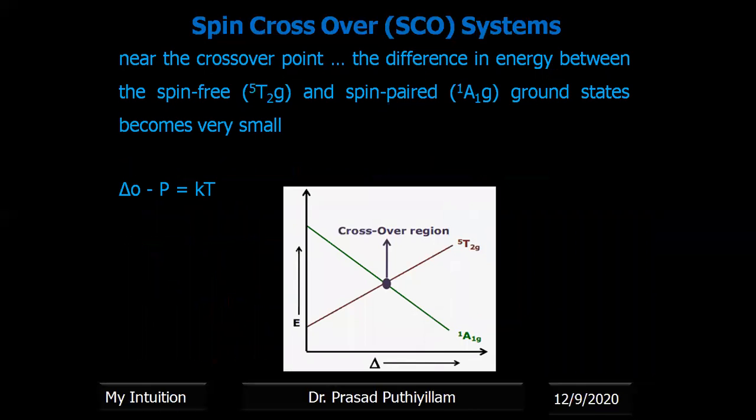The Tanabe-Sugano diagram of this d6 complex also shows that near the crossover point between weak field and strong field, the difference in energy between the spin-free 5T2g and spin-paired 1A1g ground states becomes very small. Within this region, it is reasonable to expect that both spin states may coexist in equilibrium, and the degree to which each is represented will depend on the temperature. That means Δo, the octahedral crystal field splitting, minus the pairing energy P is equal to kT, where k is a constant and T is the temperature.